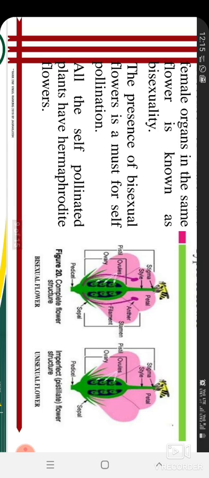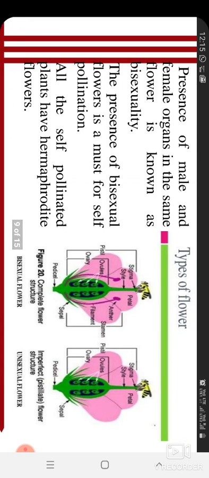All the self pollinated plants have hermaphrodite flowers. Here an example is given of a bisexual flower and a unisexual flower. Bisexual is called a complete flower, and if it is unisexual, then it is incomplete, because in this either the male part will be there or the female part will be there. If one is present, then the other will be absent.